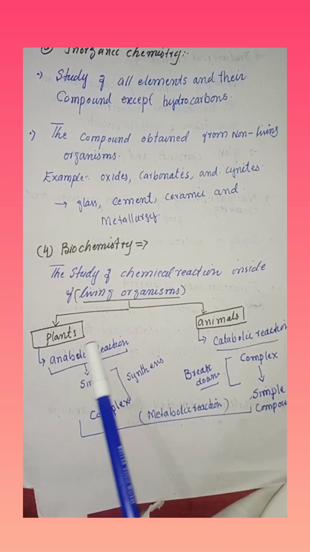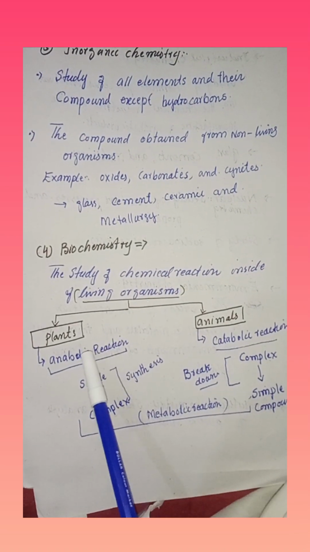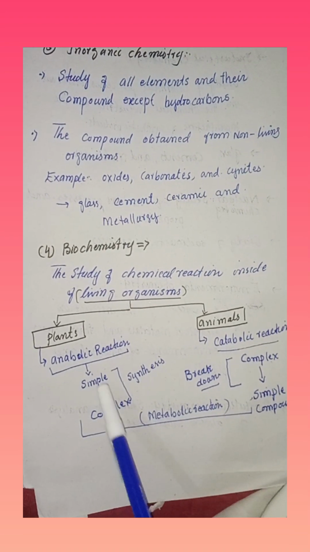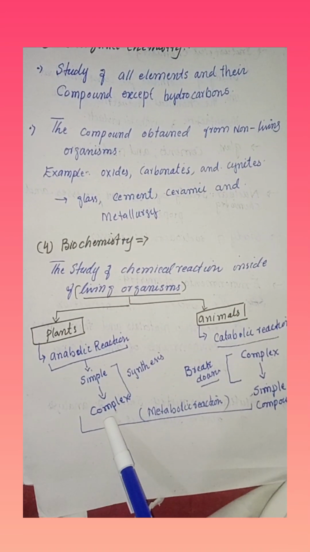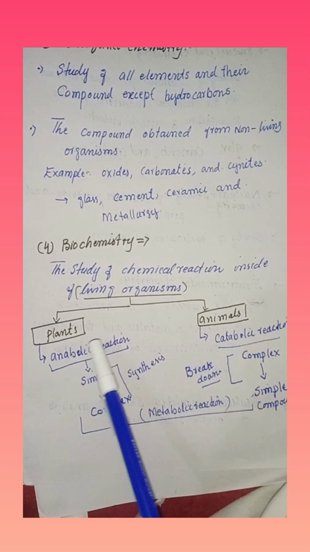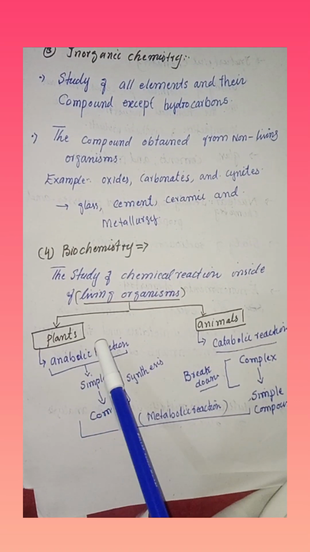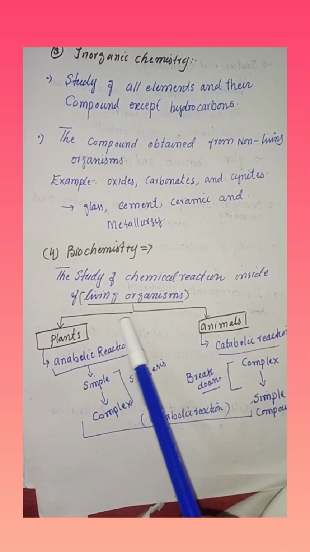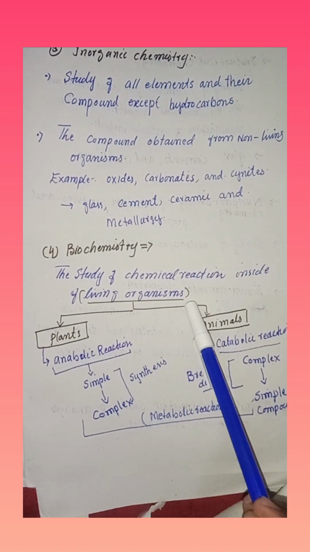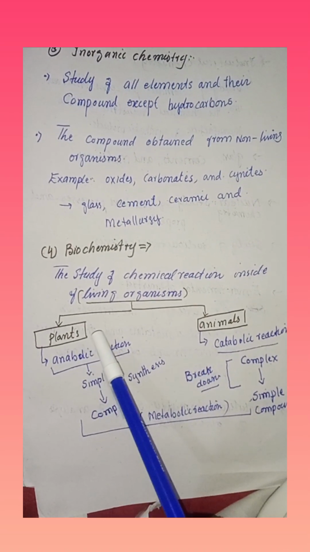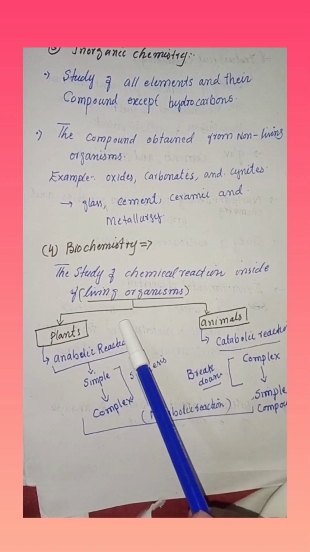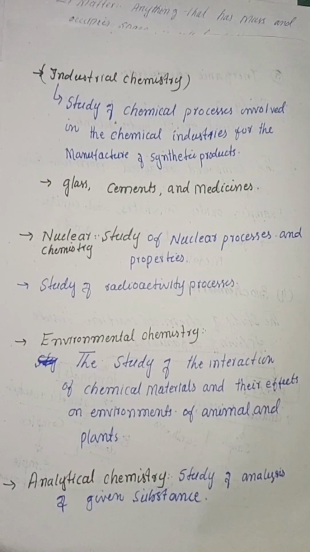Anabolic means to form, to make something, from simple to complex. Simple substances combined to make a complex one is called an anabolic reaction. In plants, for example, photosynthesis: during photosynthesis, carbon dioxide and water combine to make glucose.